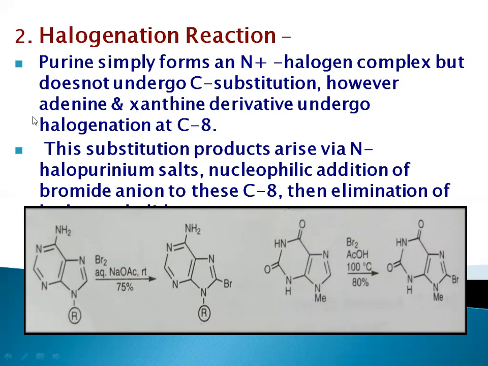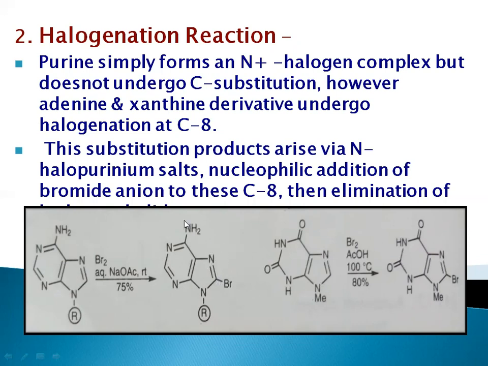Okay. But in adenine and xanthine, if we talk about its derivative, that is adenine and xanthine, the derivative undergoes halogenation at a C8 carbon. Okay, the 8 number of carbon, the halogen will attach, or the halogen will attack on the 8 number of carbon.